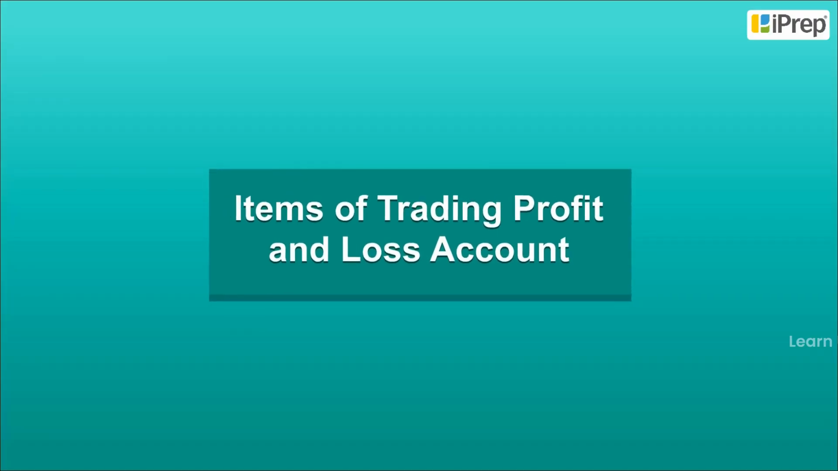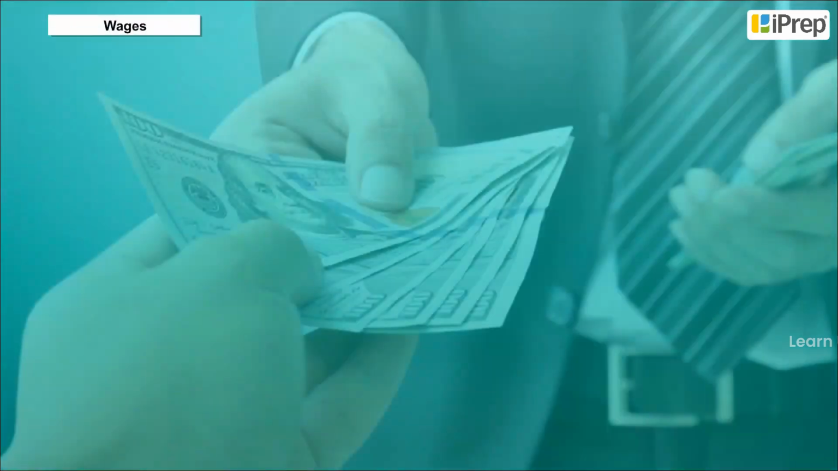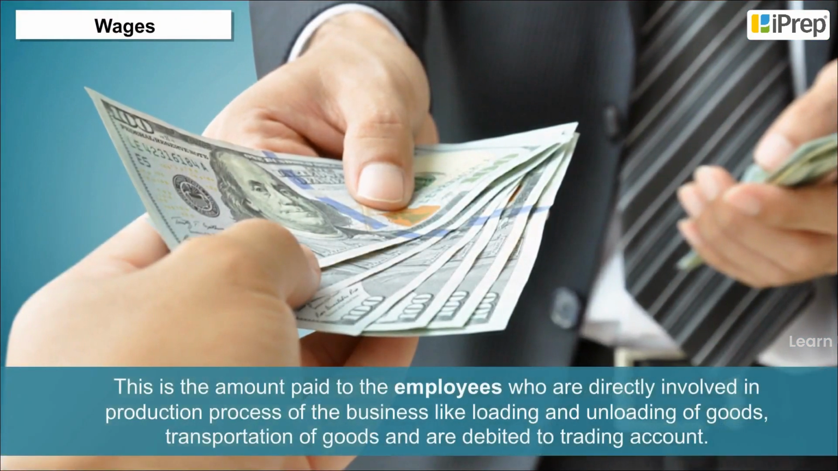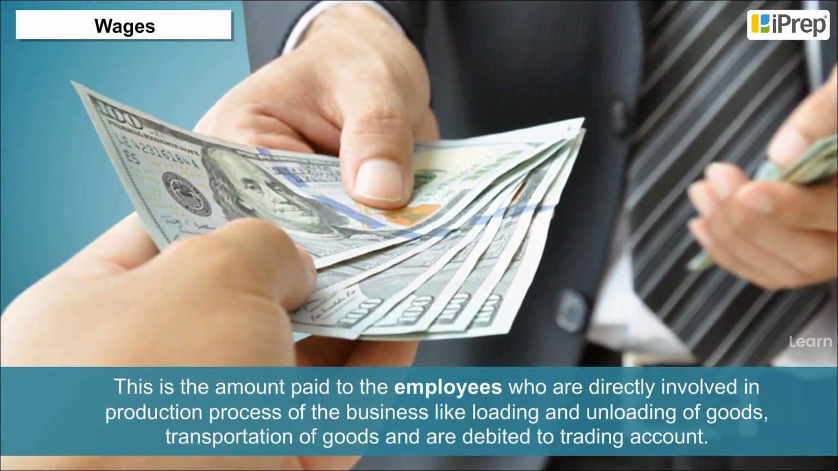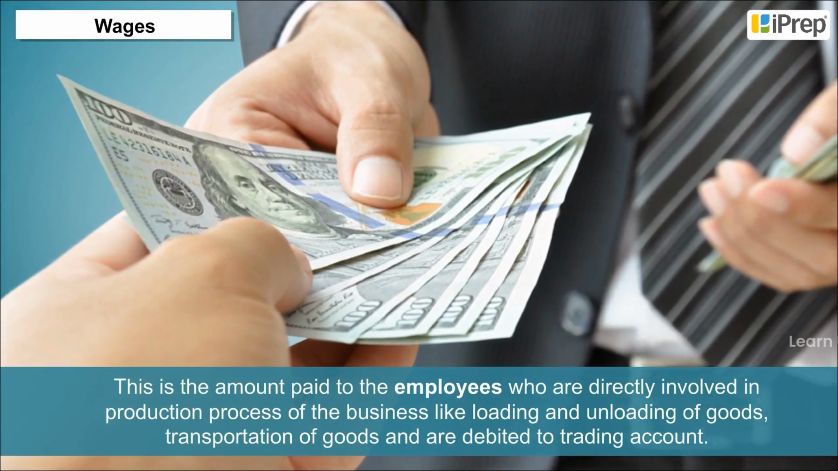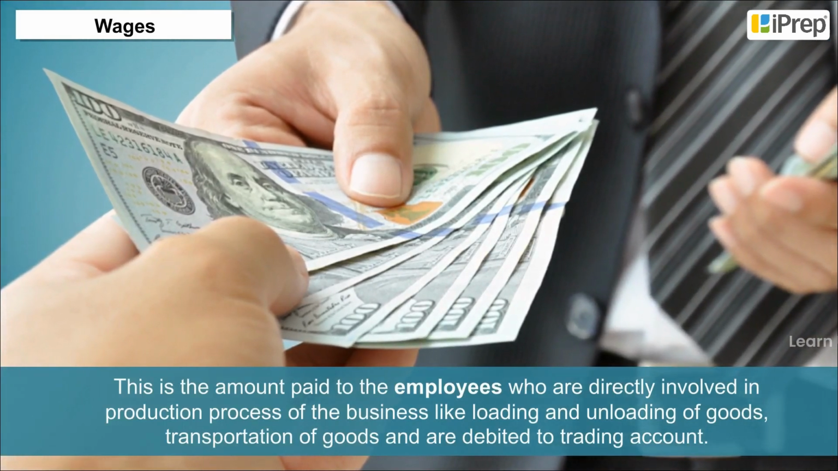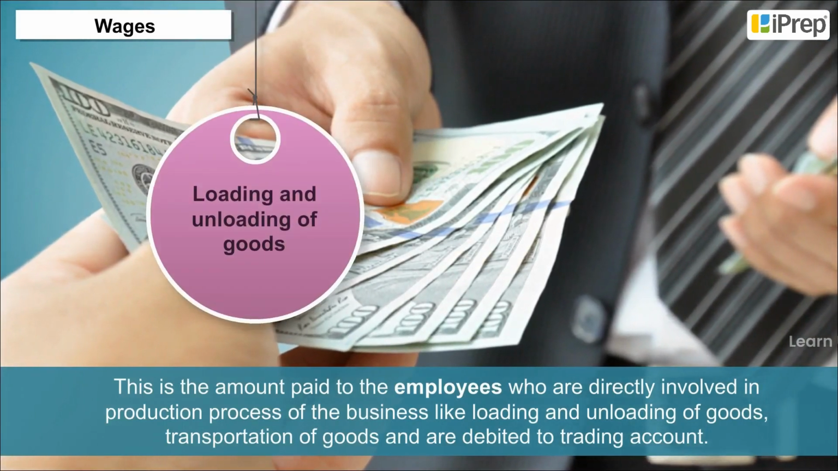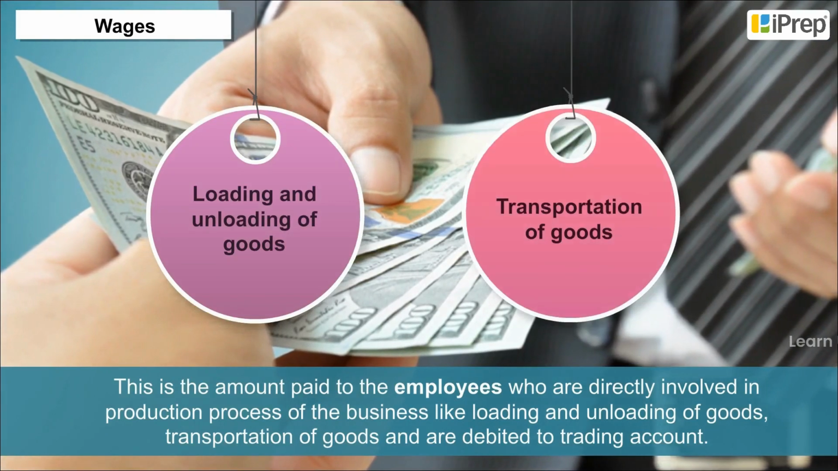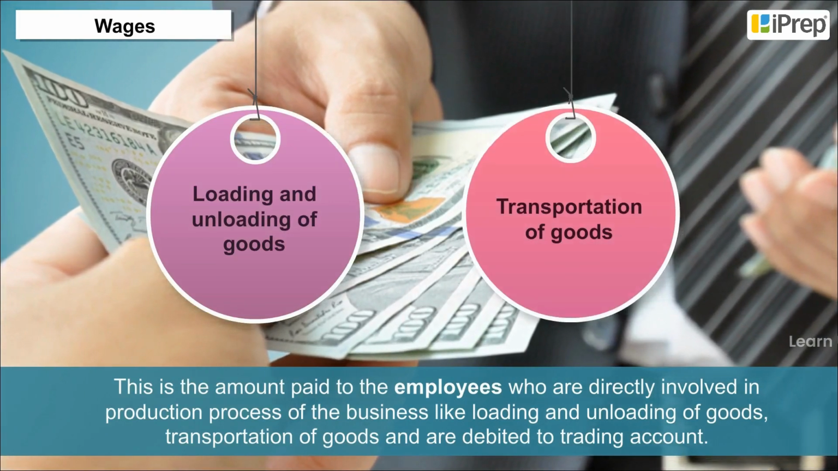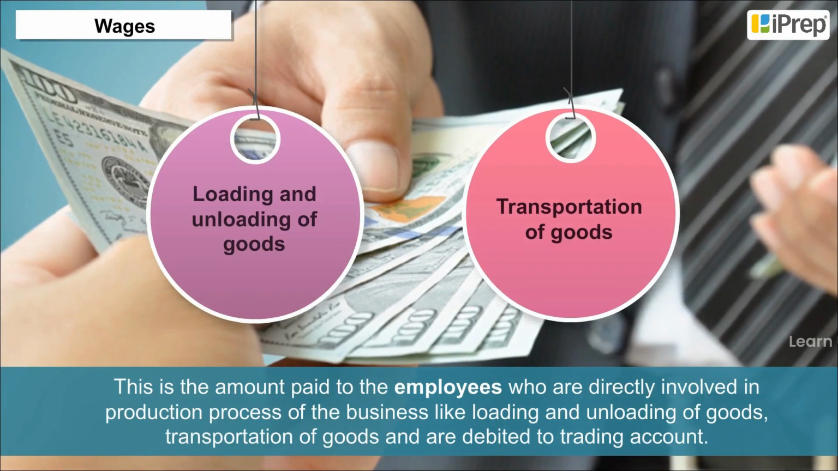Items of trading profit and loss account. Wages. This is the amount paid to the employees who are directly involved in the production process of the business, like loading and unloading of goods, transportation of goods, and are debited to trading account.